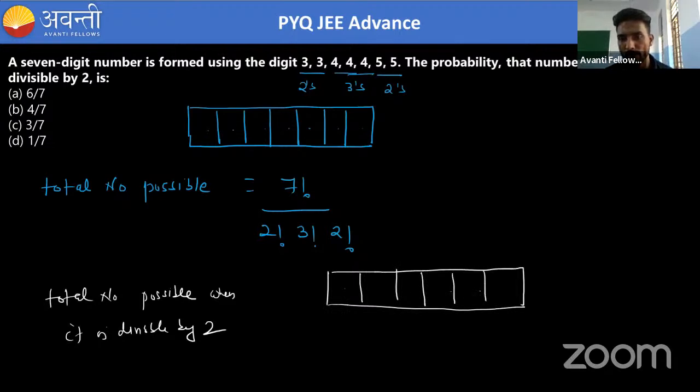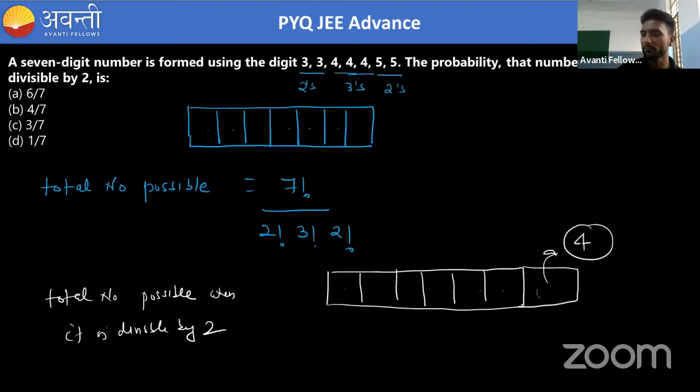One, 2, 3, 4, 5, 6, and 7. So definitely this place should be taken by 4 only, because if 3 and 5 are in the unit place, then it will not be divisible by 2, right? It should be an even number. So the last digit will be taken by 4 only. Okay, the last place will be taken by 4 only.